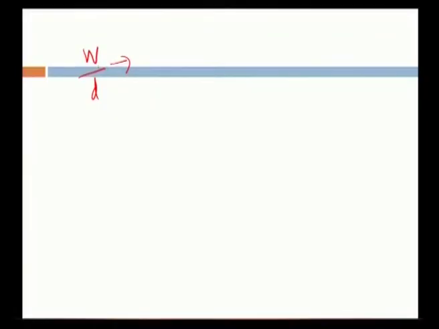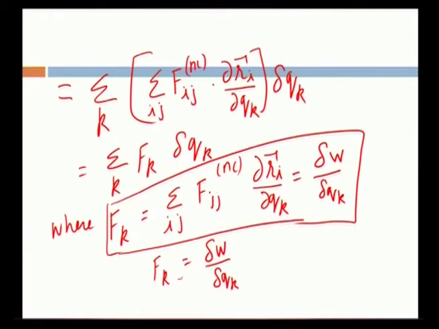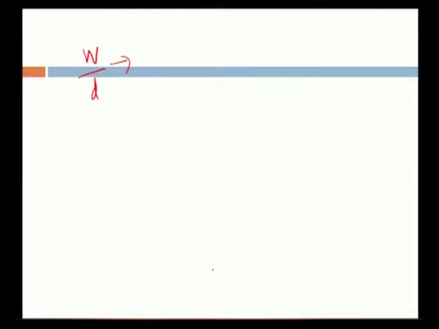In classical mechanics, the small change in work done and small change in displacement is taken into account. So, the generalized force is defined as F_k is equal to δW by δq_k. This is how the generalized force is learnt.